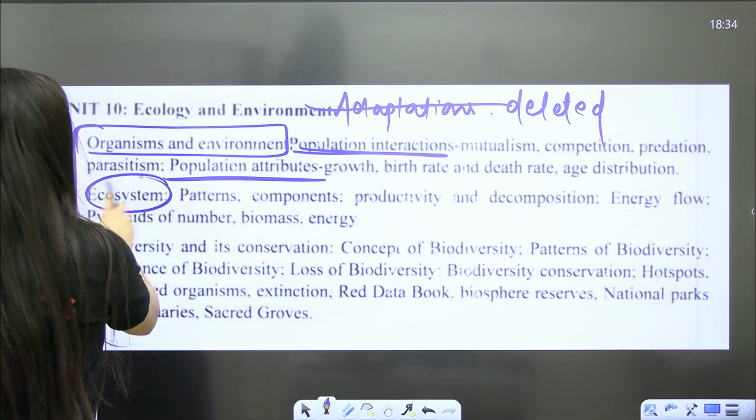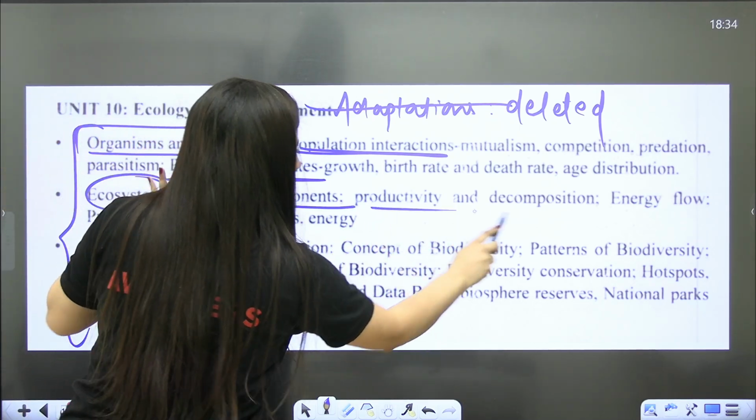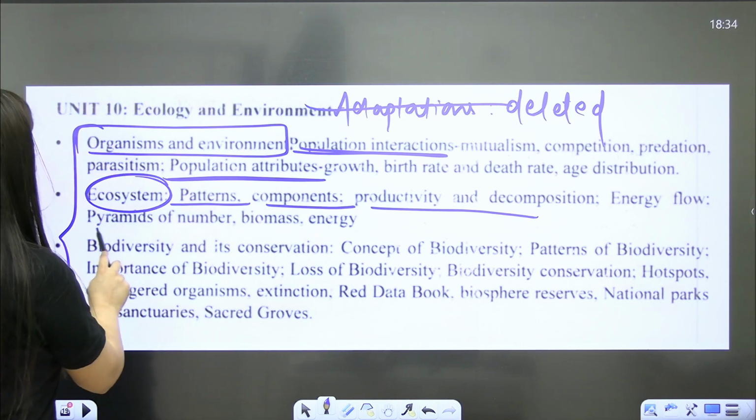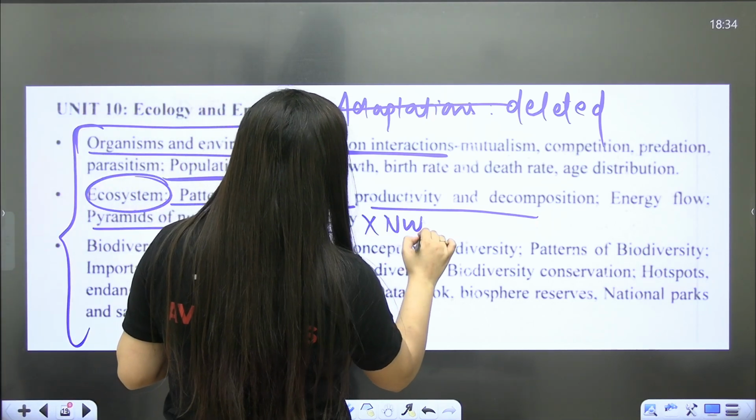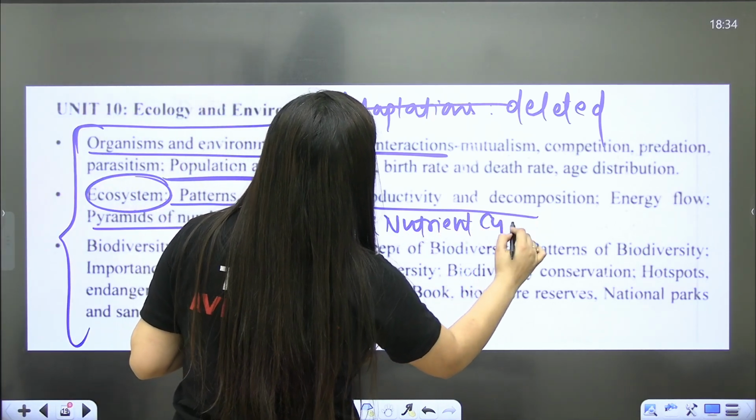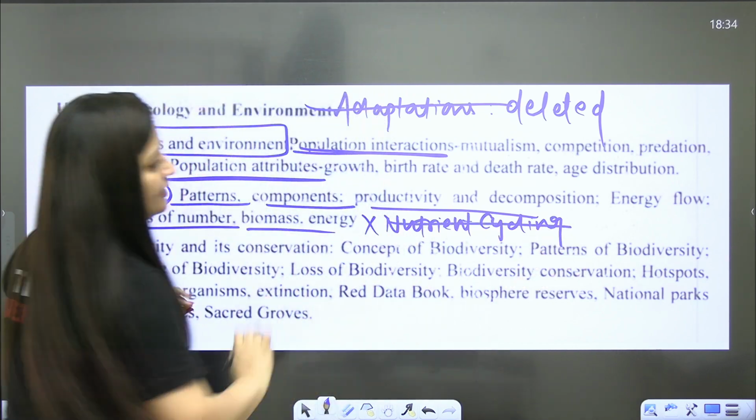Okay, so ecosystem: just pattern, components, productivity and decomposition, energy flow, pyramids, that's it, right? So nutrient cycling is not required, right? So even if you have old NCERT, do not follow that.